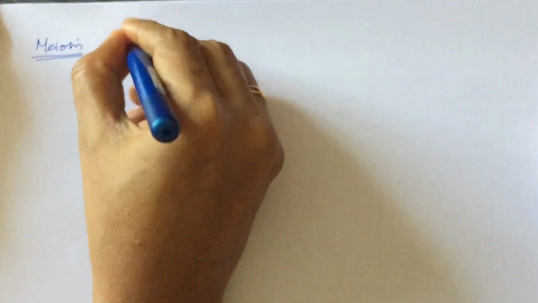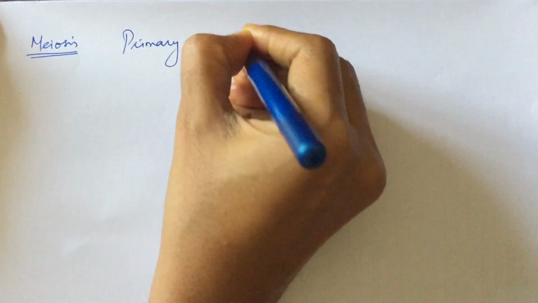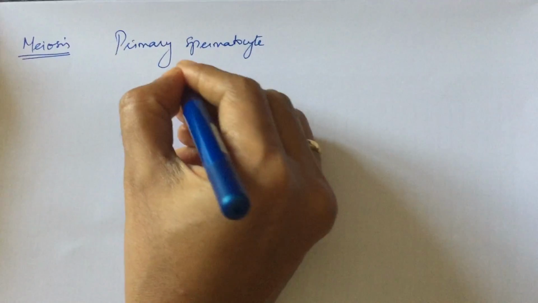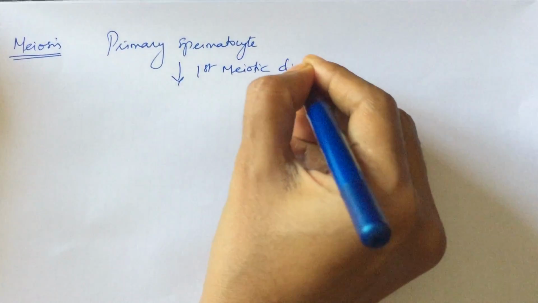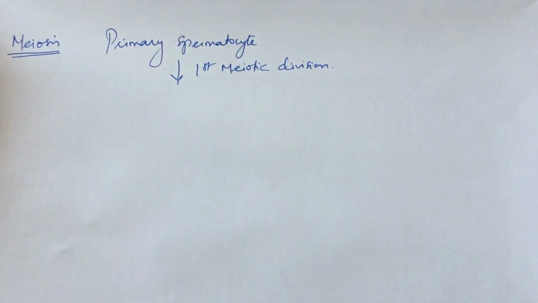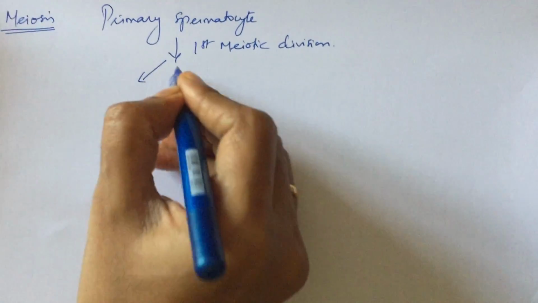The next division is meiosis. In meiosis, each primary spermatocyte will undergo the first meiotic division. Meiosis is the process by which the number of chromosomes is reduced to half.